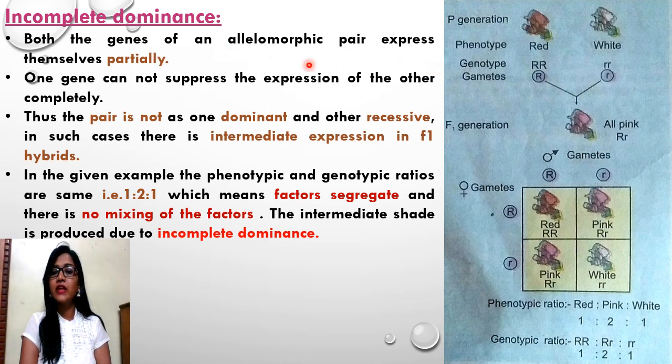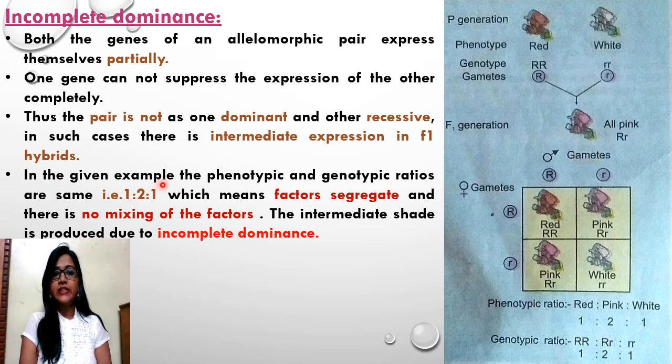In incomplete dominance, the dominant character is incompletely dominant. So in the F1 generation we will get not all red flowers but all pink colored flowers, as there is partial expression of both the genes, both red and white. So in F1 generation we will get all pink colored flowers.